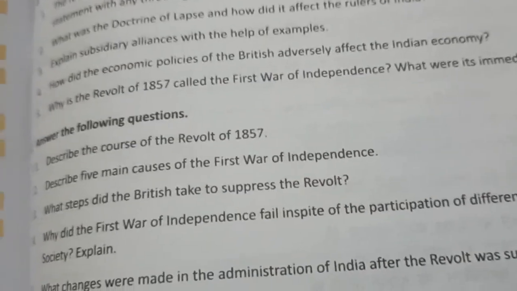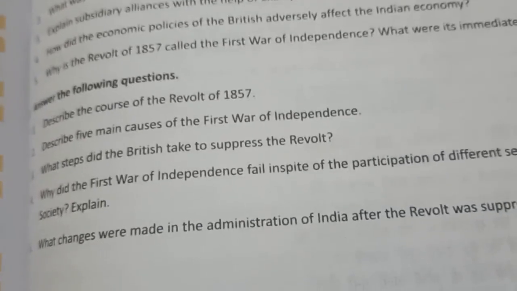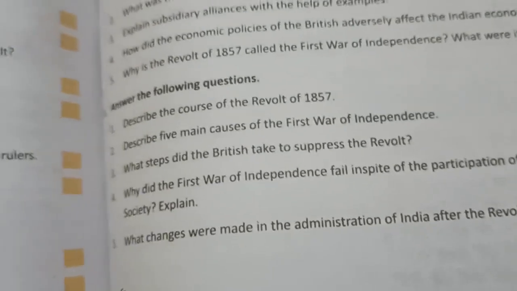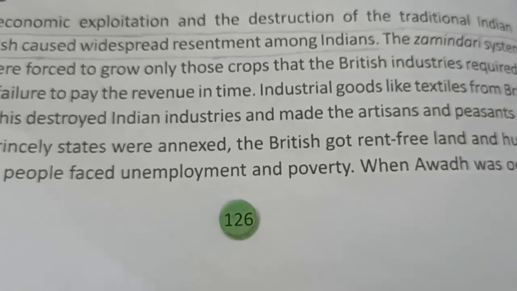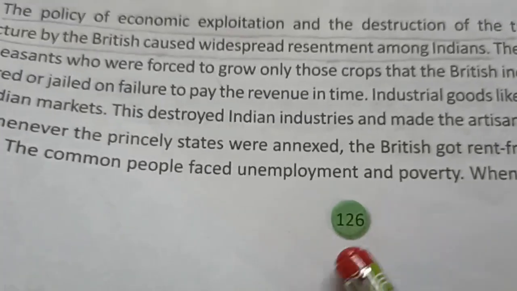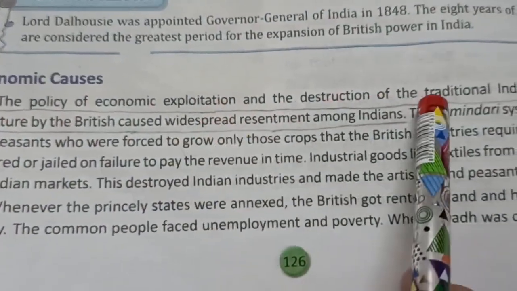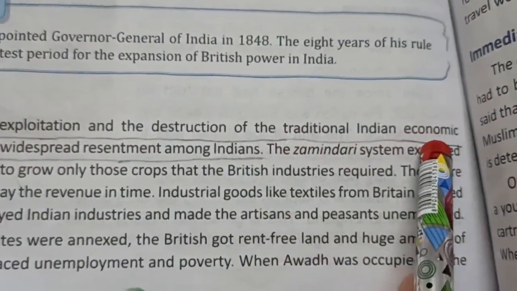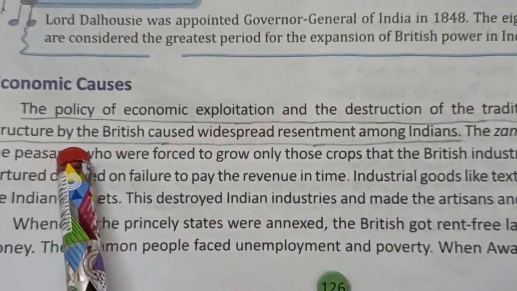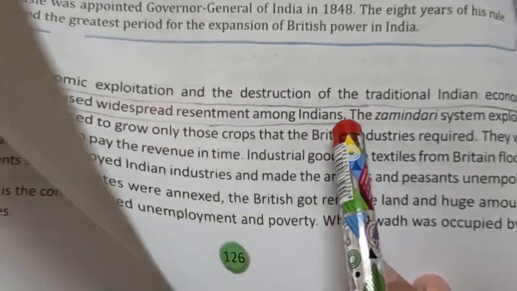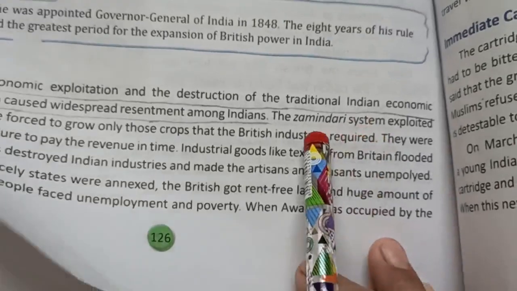And for this, you will write this answer from page number 126 in economic causes. You see, here it is. The policy of economic exploitation and destruction of the traditional Indian economic structure by the British caused widespread resentment among Indians. And which policy? The Zamindari system.